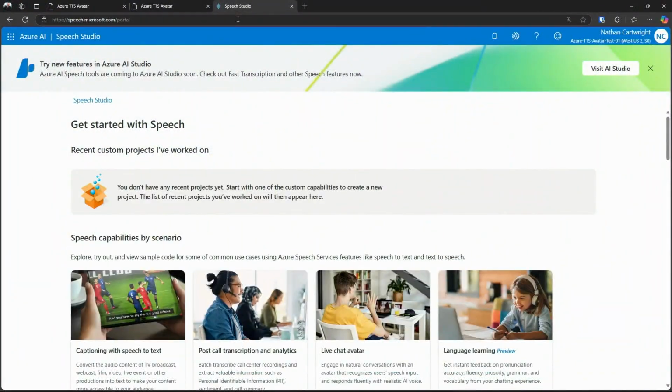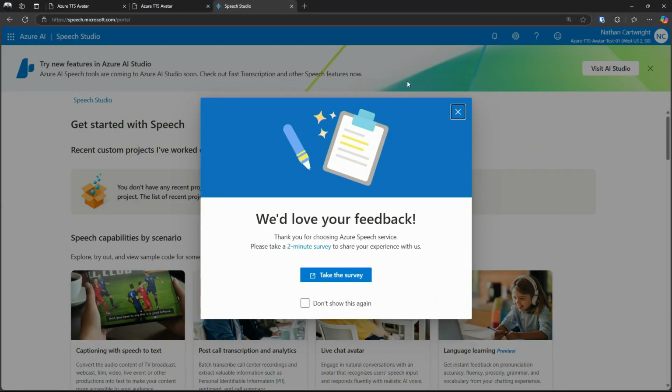So we're going to walk through the Azure Speech Studio real quick, and I'll show you how to access the Speech Studio here. Let me pull it up. So if you want to get started with the avatar, if you've not been into Speech Studio, it's a really cool platform.